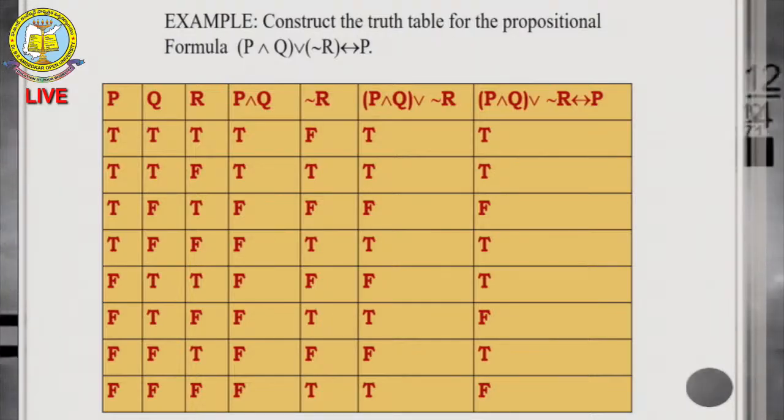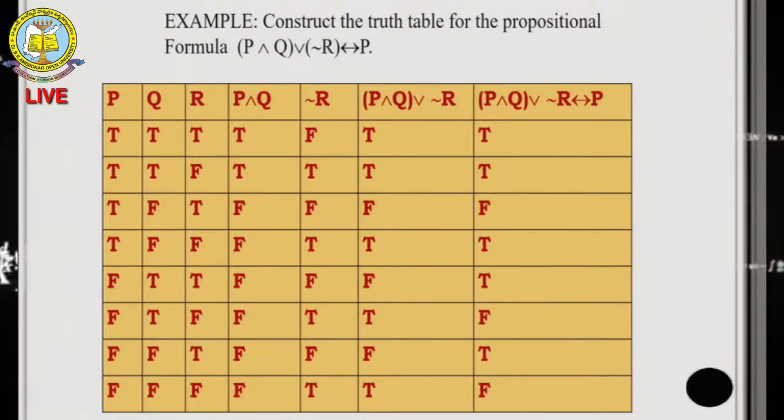Here the 8 possibilities we can first justify for P, Q, R, the 3 statements. One is true, false, which means any one is false out of 3. That is 3 combinations we can get. Next, we can go for 2 false out of these three statements. Here also I will get 3. All are false, one statement. All are true, one statement. Total is 8 statements.